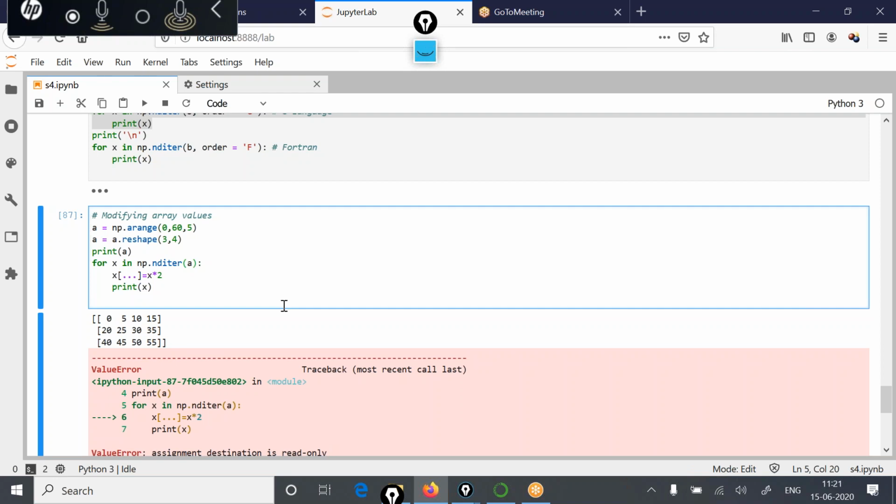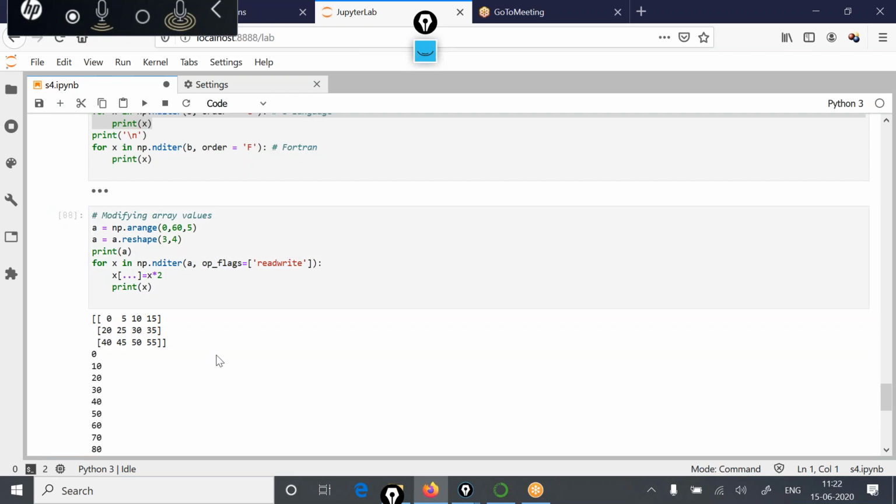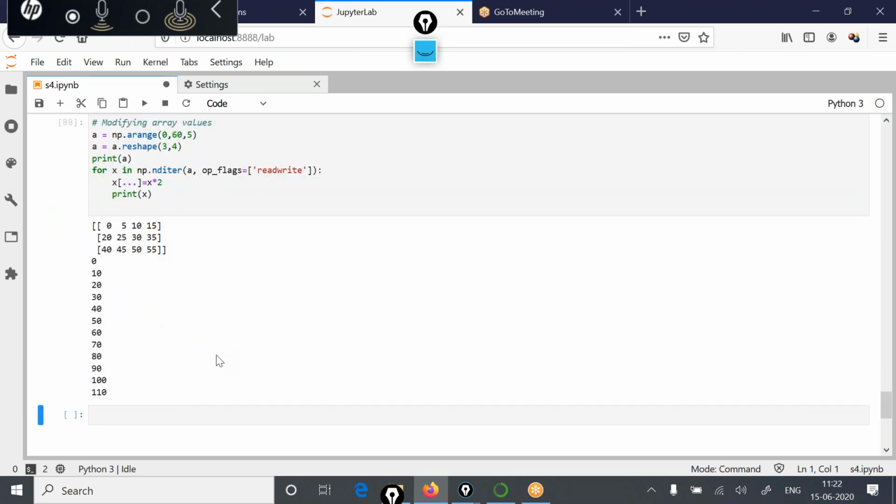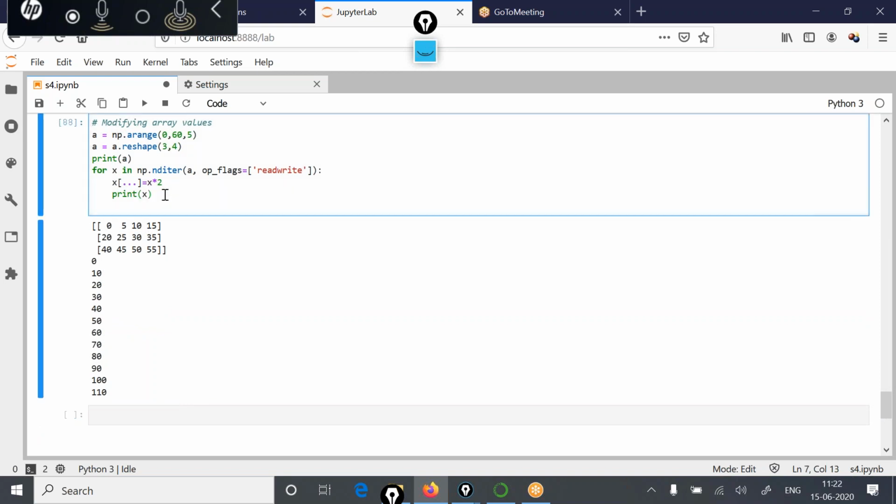But if you want to override the values, then you can set a flag equal to read write, and that flag is op_flags, changed like this, readwrite. So along with the iteration, if we change the flag value to read write using the syntax op_flags equal to readwrite, and now if you run the program, the values will also get changed.